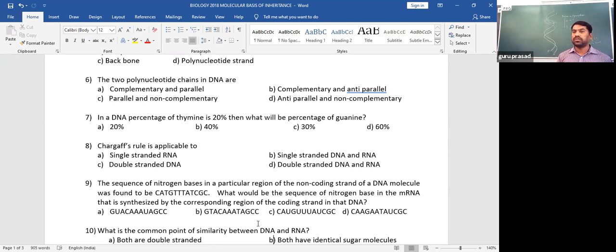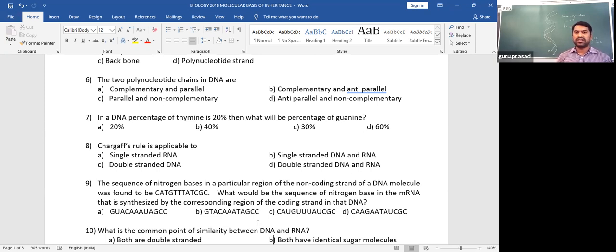They are held together through complementary nitrogen bases.